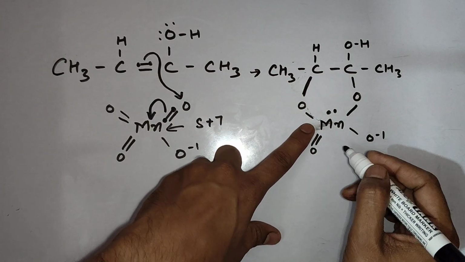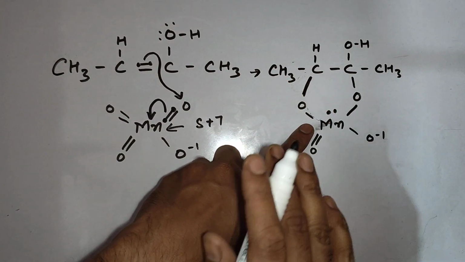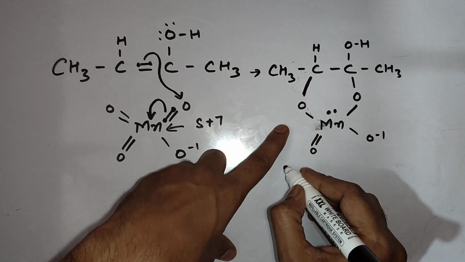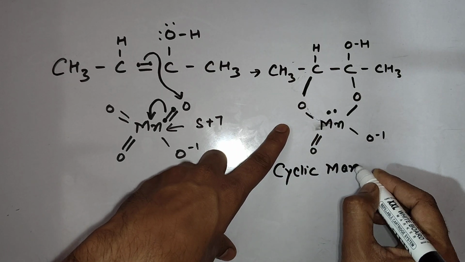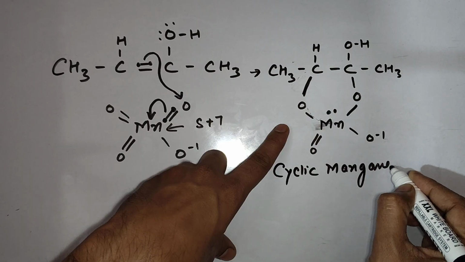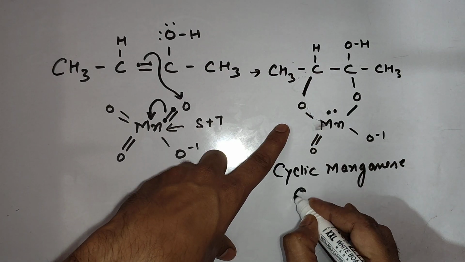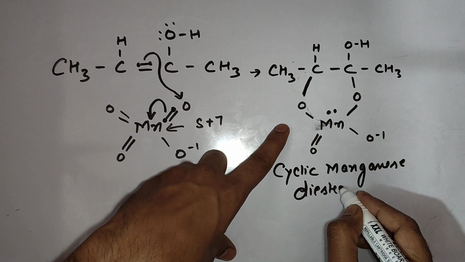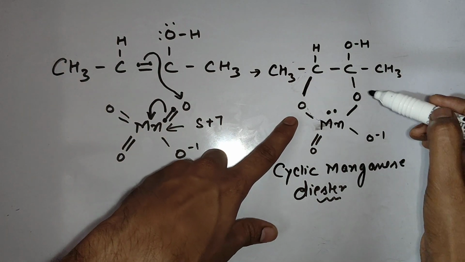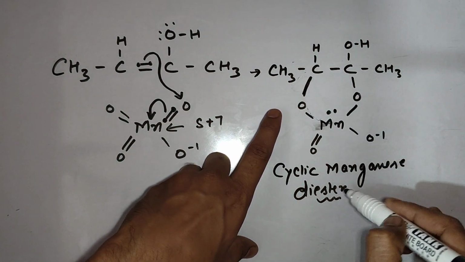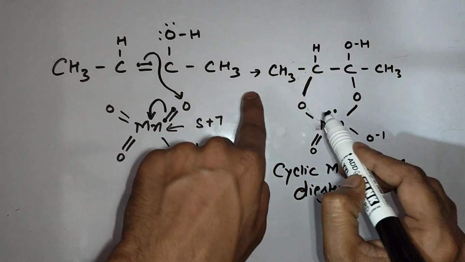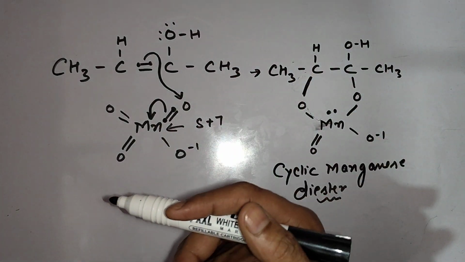Now, this intermediate which is generated, it is known as cyclic manganese diester, because two ester bonds it has made, 1 2, so that's why we are calling it diester. And because it is a cyclic, so cyclic manganese diester.